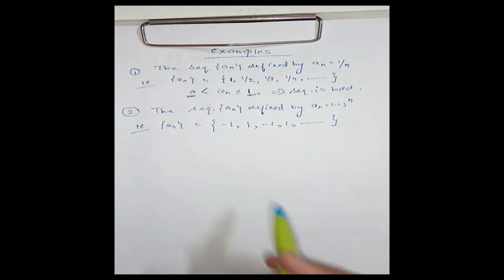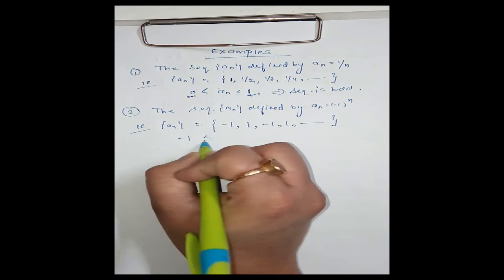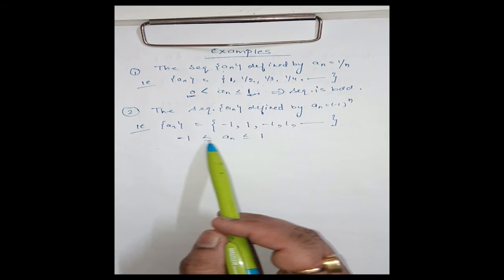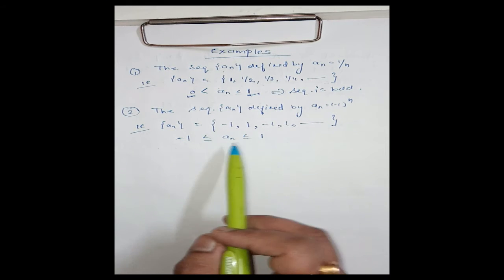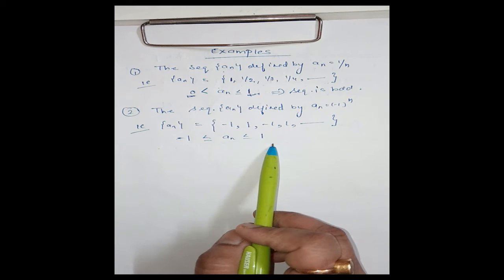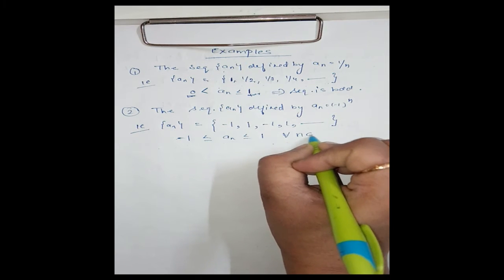Here the sequence is like this: -1 ≤ a_n ≤ 1. Terms are -1 to 1. So I can write like this: -1 is the lower bound and 1 is the upper bound, for all n belonging to N.